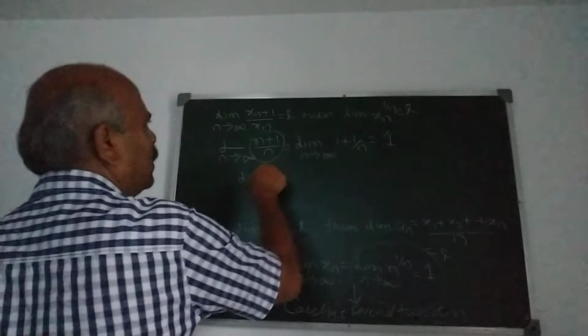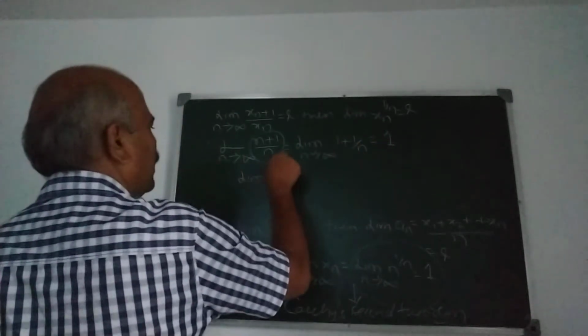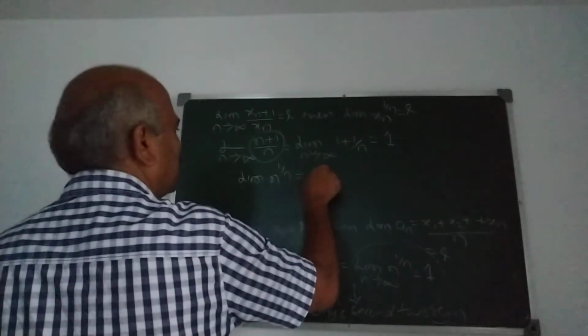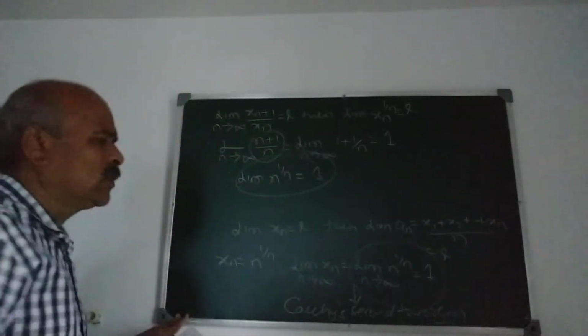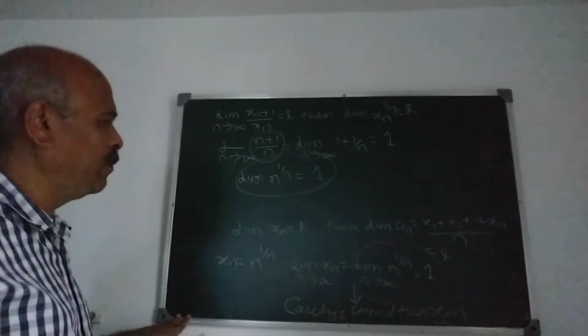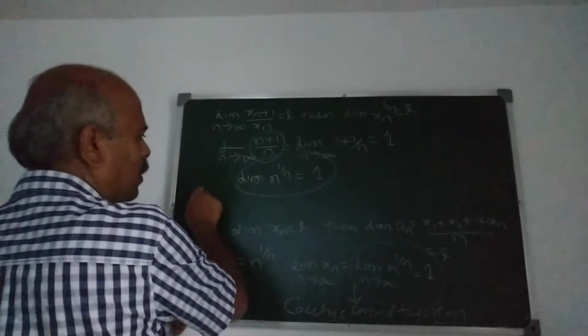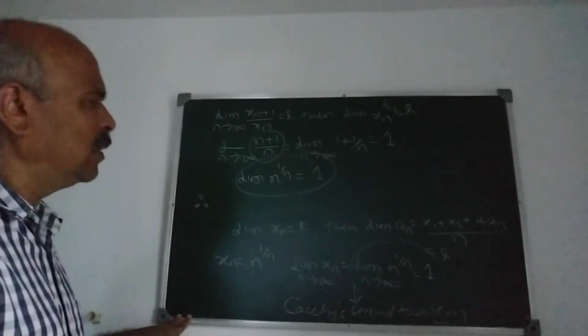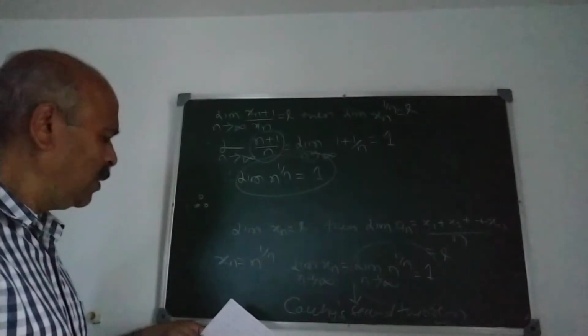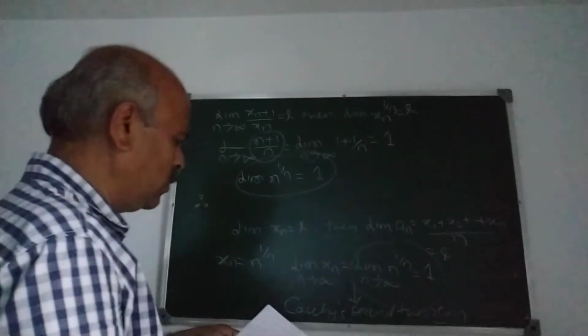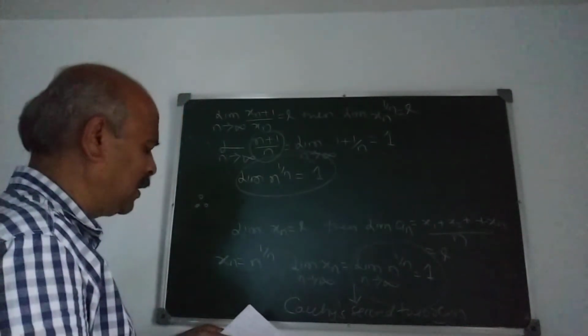Therefore limit xn raised to 1 upon n, that is n raised to 1 upon n, is also 1. So n raised to 1 upon n is 1. Therefore, what is the problem? 1 plus 2 raised to 1 by 2, 3 raised to 1 by 3, etc.